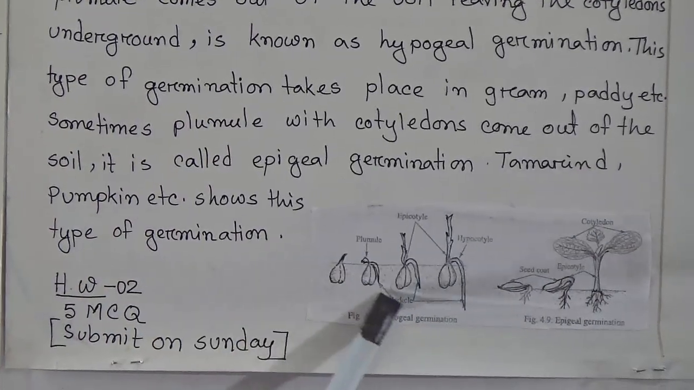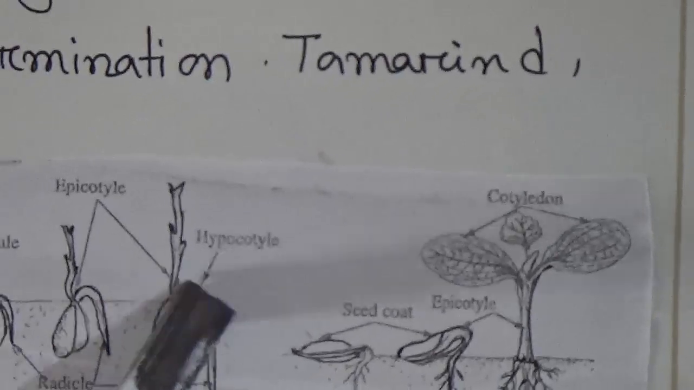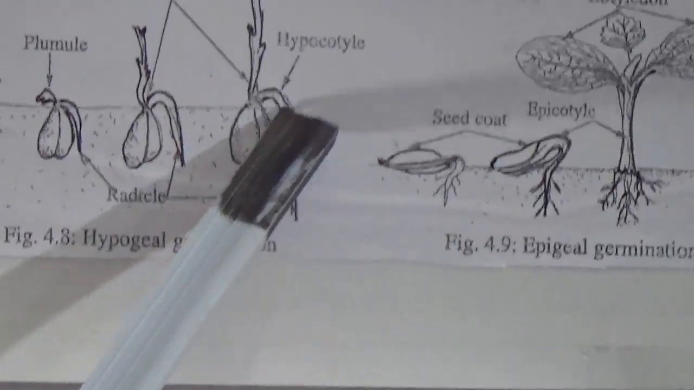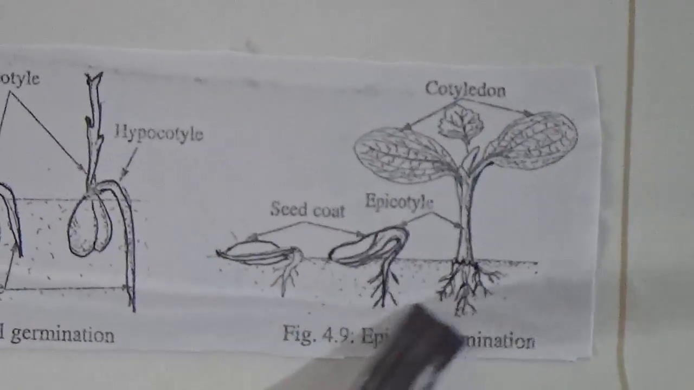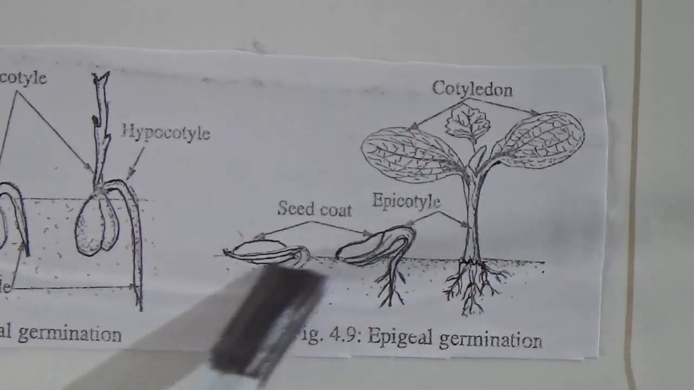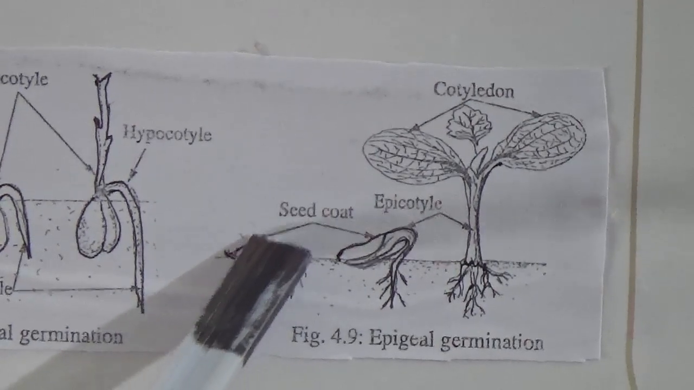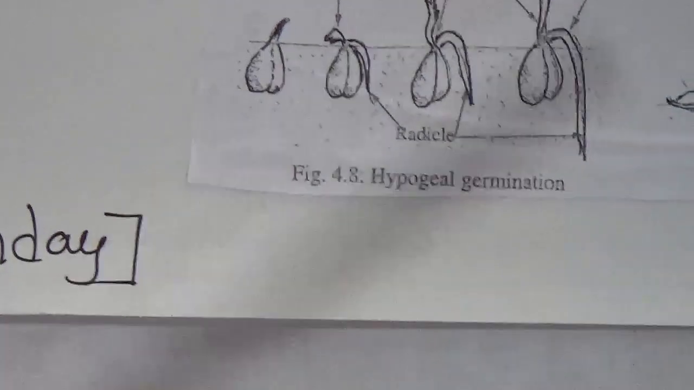Students, look, this is the hypogeal germination picture. See, here the cotyledons are beneath the soil, and this is the epigeal germination. Look, this is the cotyledon, this is the upside of the soil.